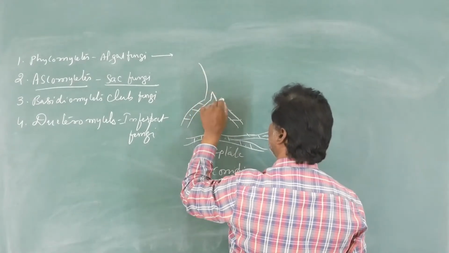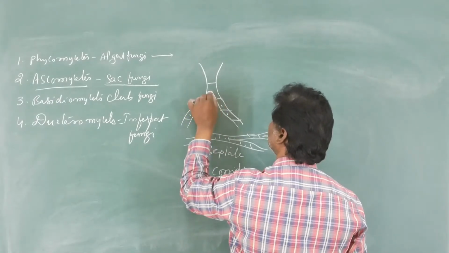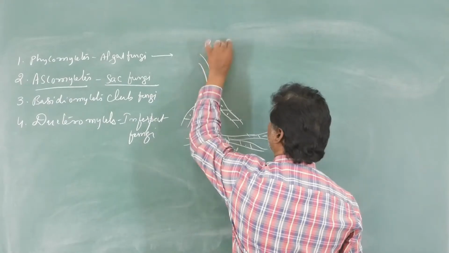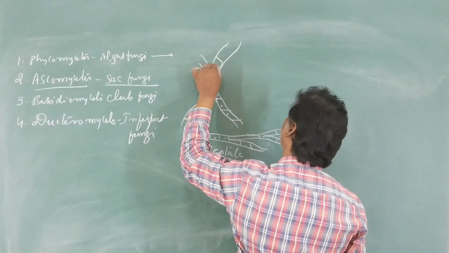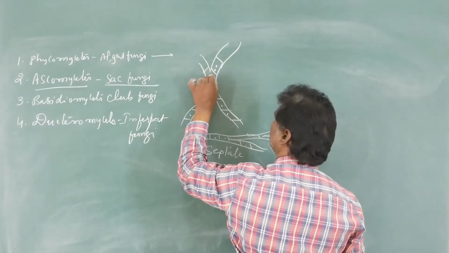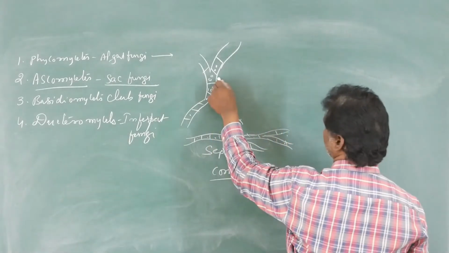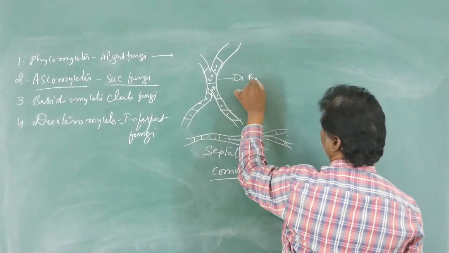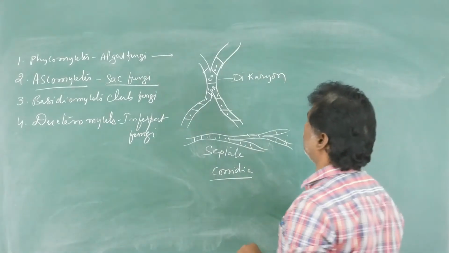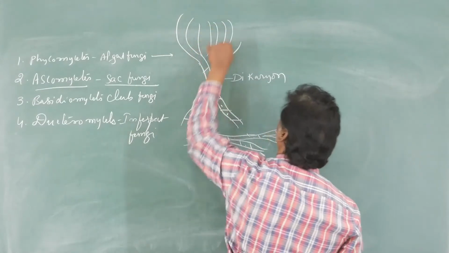Both are fused and only plasmogamy takes place, not followed by immediate karyogamy. That's why a dinucleate condition is produced. That is called dikaryon.